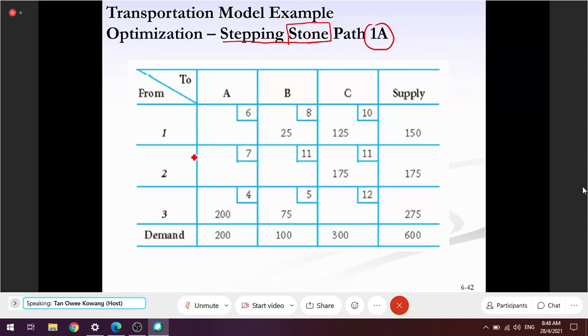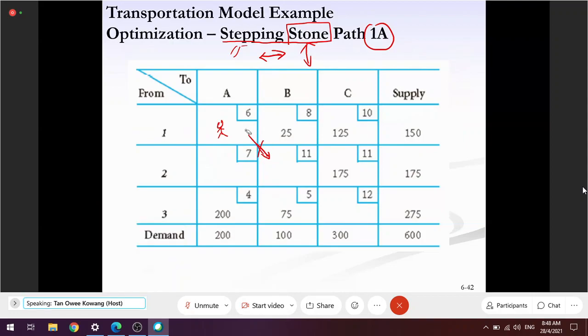Okay, so if I'm standing here, I want to go around this number of columns, and then at the end, I want to come back to this, my house. I want to go back to my house. I want to jump, and then come back to here. This is called stepping stone. But when I jump, there's a rule. I cannot simply jump. I only can jump horizontally or vertically. I cannot jump in this way. Cannot. Okay, rule number one.